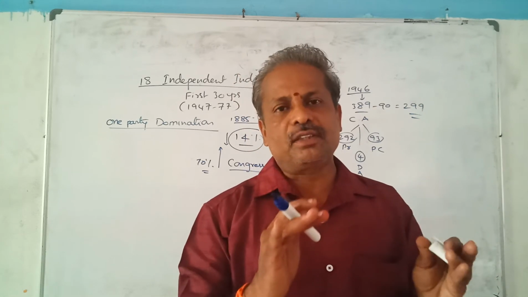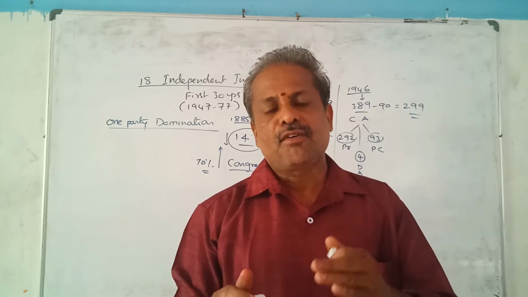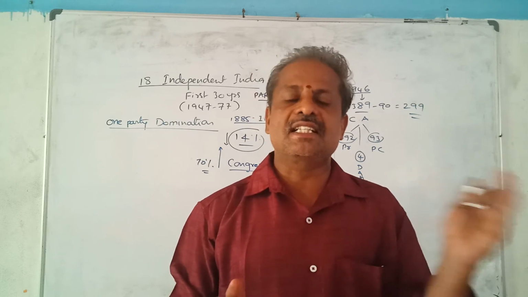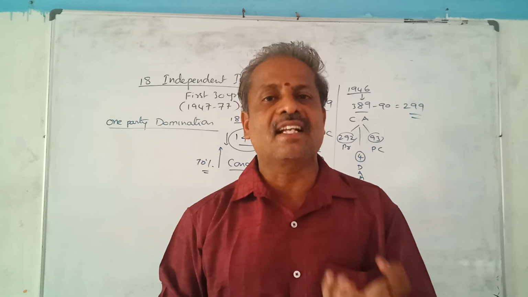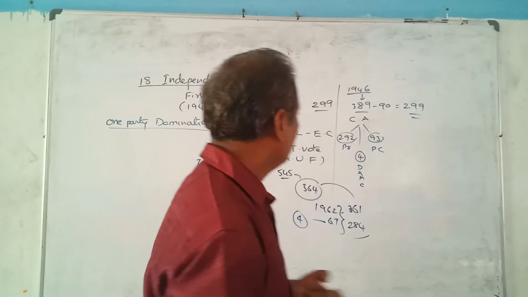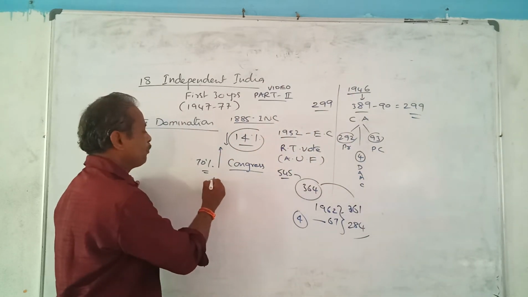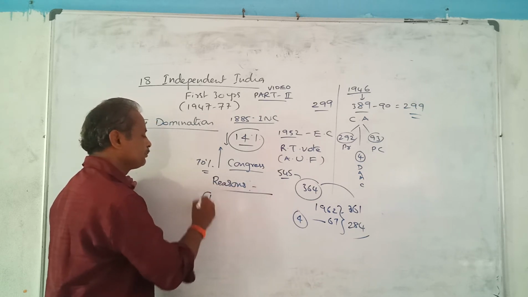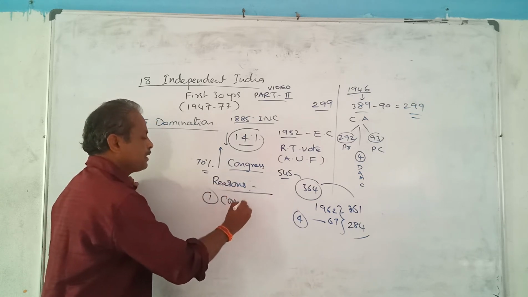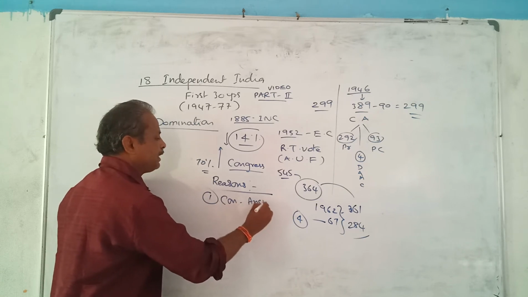So up to 30 years, 1947 up to 1977, how only one party ruled our India, and what are the reasons behind, we are going to learn. So what are the reasons for one party domination? Reasons. One is, we know Congress party is the ancient party in our India.